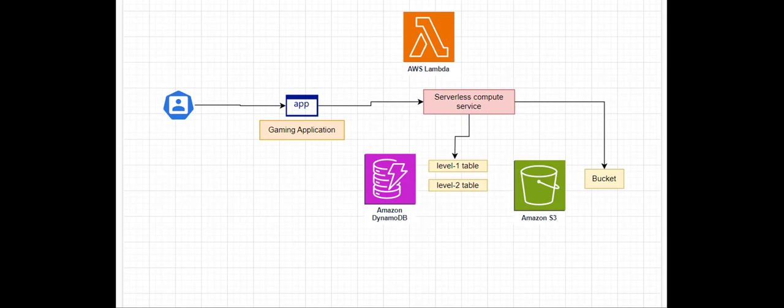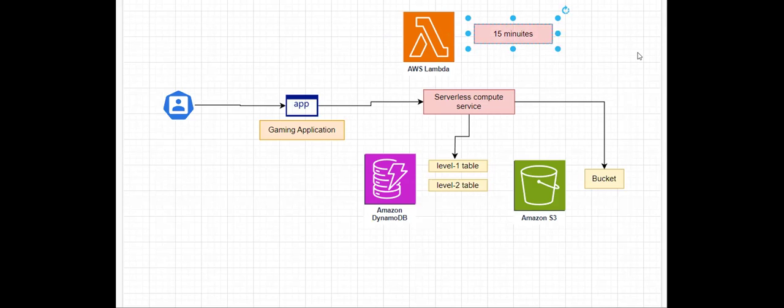Yes, whatever you think is correct, but that is only partially correct. This Lambda service is used to execute your compute, but the only limitation whenever you are using Lambda in real time is that for a single execution, it will provide you compute for up to 15 minutes only.